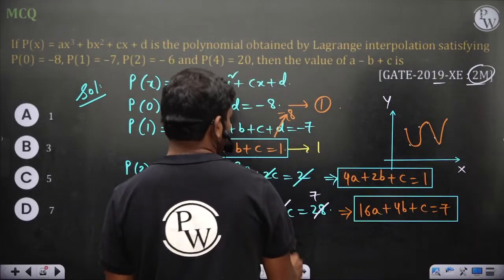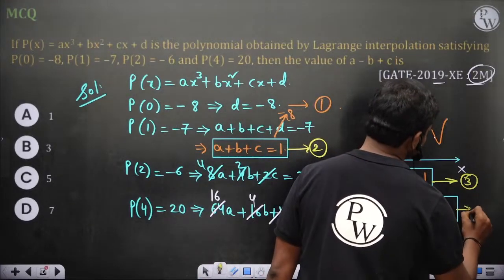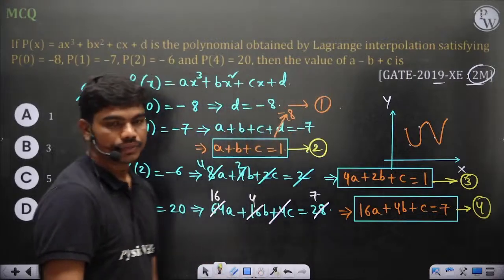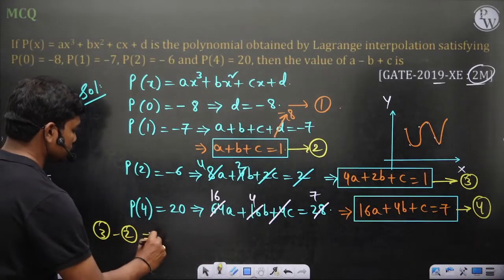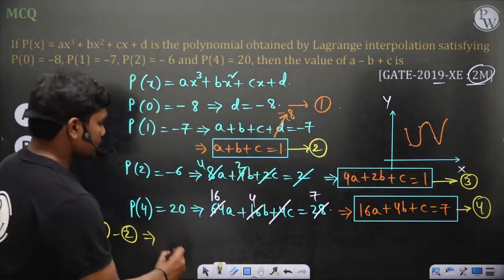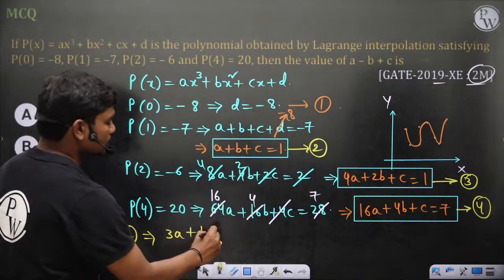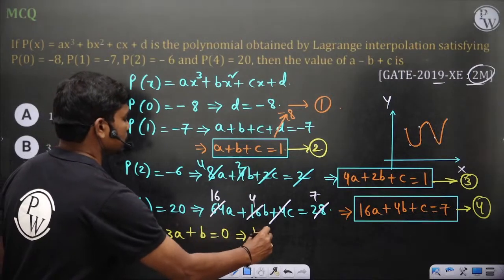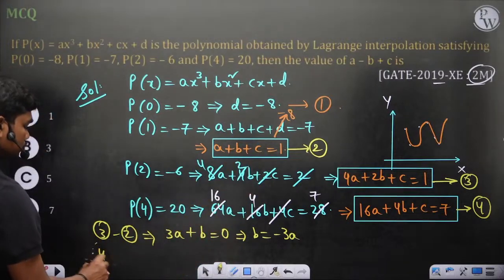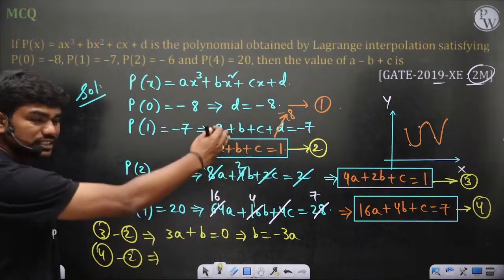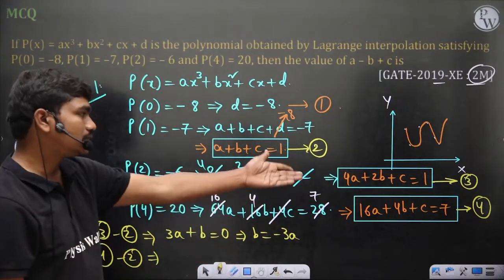Let's for example do 3 minus 2. What does 3 minus 2 give you? 4a minus a, 3a, plus 2b minus b, b; c gets cancelled, so this is 0. So b is equal to minus 3a in this case. Similarly, if you do 4 minus 2, there are plenty of techniques to solve this 3 by 3 system, like matrix forms, but anyway it's simple algebra.